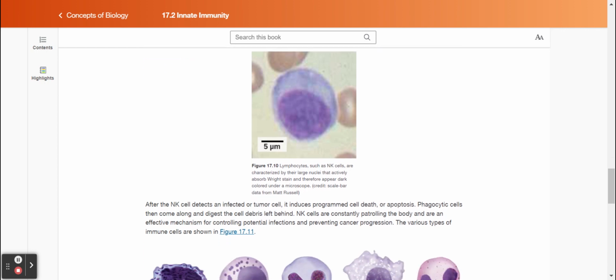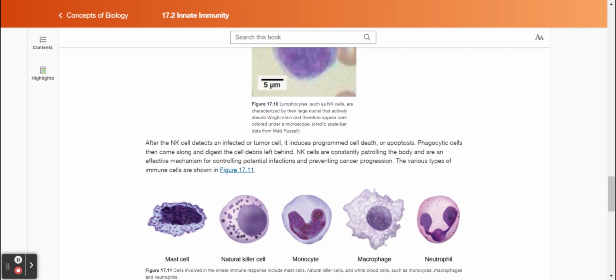Figure 17.10. Lymphocytes, such as NK cells, are characterized by their large nuclei that actively absorb white stain and therefore appear dark-colored under a microscope. After the NK cell detects an infected or tumor cell, it induces programmed cell death or apoptosis. Phagocytic cells then come along and digest the cell debris left behind.